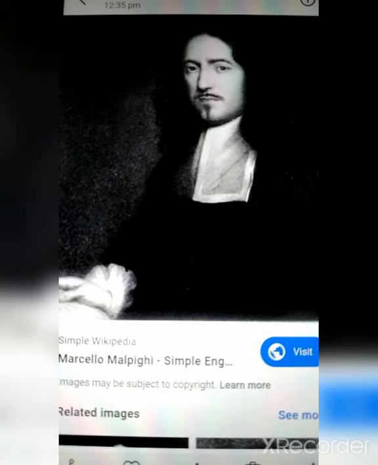So now, Marcello Malpighi, the person in this image, observed the capillary network in the bat in the year 1661. William Harvey was before him, so Marcello Malpighi studied some of the research of William Harvey.